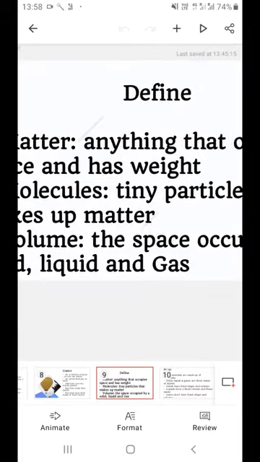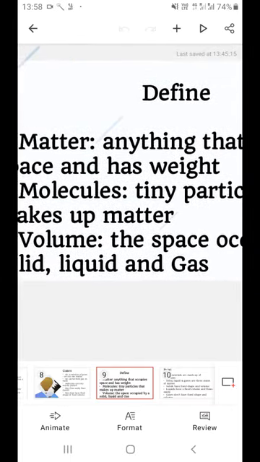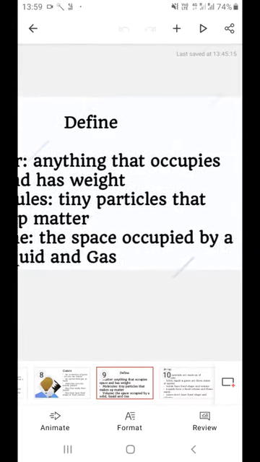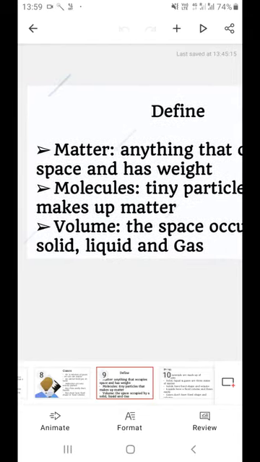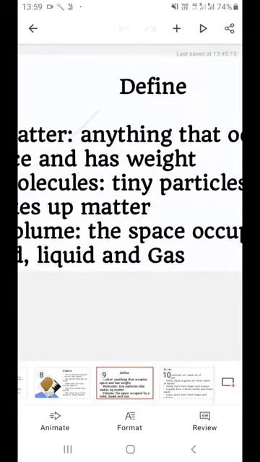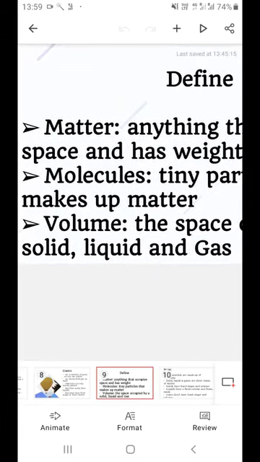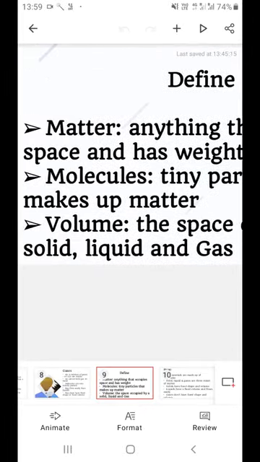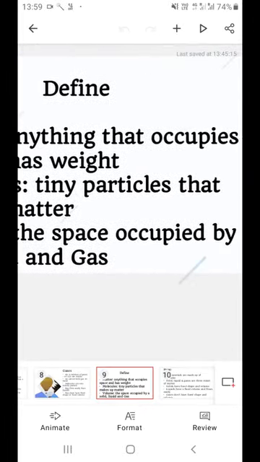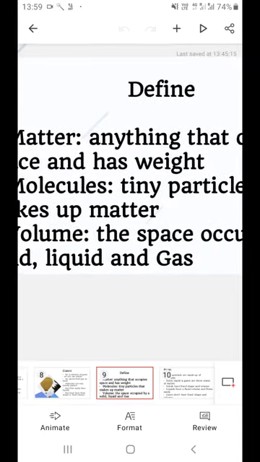What are we going to do? We are just going to recap what matter is and define the terms. Matter is anything that occupies space and has weight. What are molecules? Molecules are tiny particles that make up matter. And volume, the space occupied by a solid, liquid or gas, is called the volume.